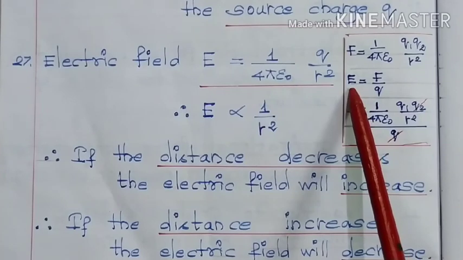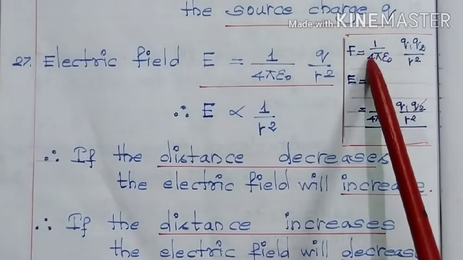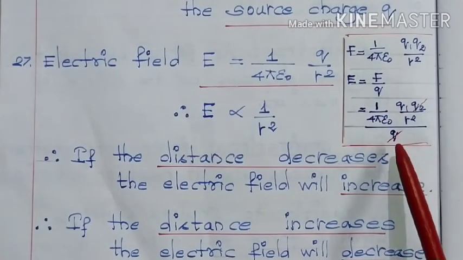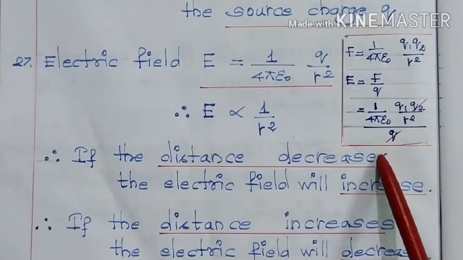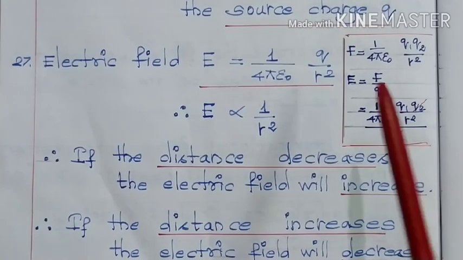Again, the expression for E is F by Q. Now substitute the expression for F in this equation. We'll get this one divided by Q. This Q and any one of these charges get cancelled. So we'll get 1 by 4 pi epsilon naught Q by R square.